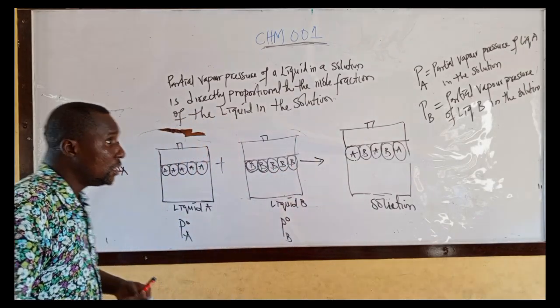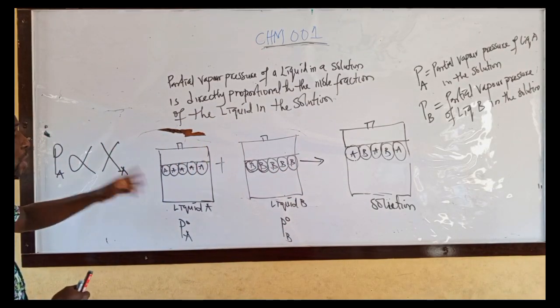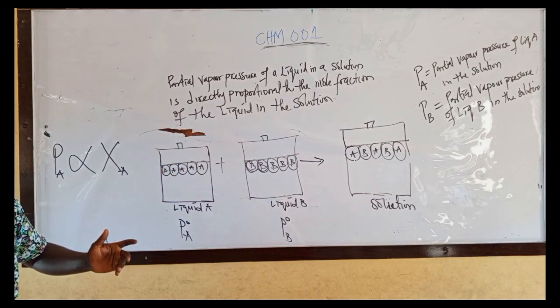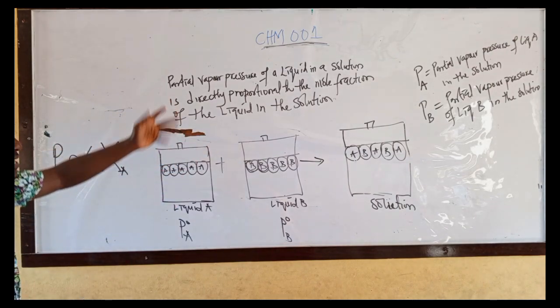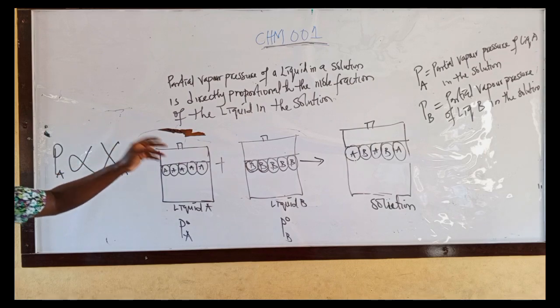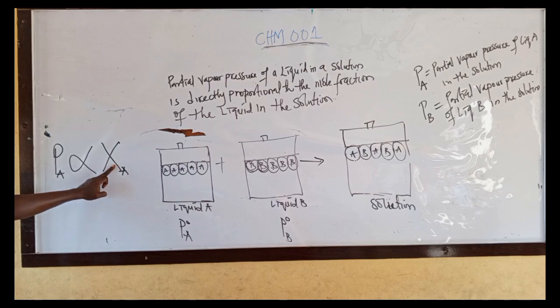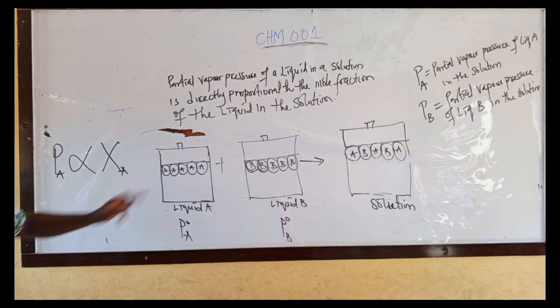Take note. It says that the partial vapor pressure of a liquid on the surface of a solution is directly proportional to the mole fraction of that liquid in that solution. Here we have liquid A in a solution. The partial vapor pressure of liquid A is directly proportional to the mole fraction of liquid A in the solution.